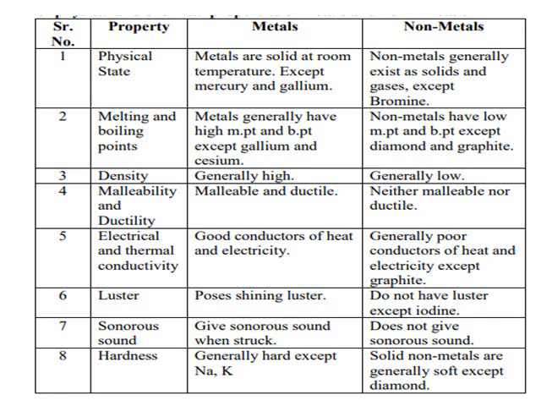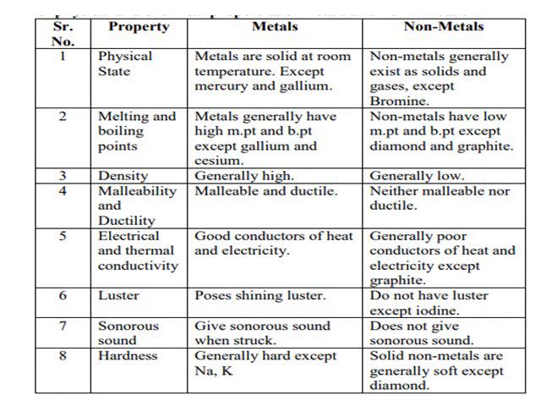Then density. Metals generally have high density and non-metals generally have low density. Then malleability and ductility. Metals are malleable as well as ductile. Non-metals are neither malleable nor ductile. Electrical and thermal conductivity. Metals are good conductors of heat and electricity. Non-metals are generally poor conductors of heat and electricity except graphite. Then luster.